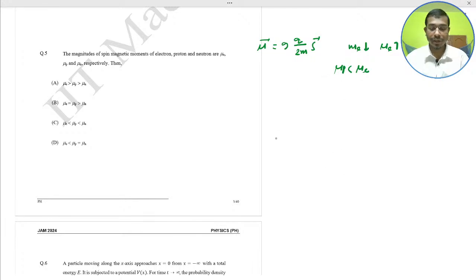So mu n is smallest. Thus the order would be mu electron is greater than mu proton is greater than mu neutron. So I think option A would be the correct.